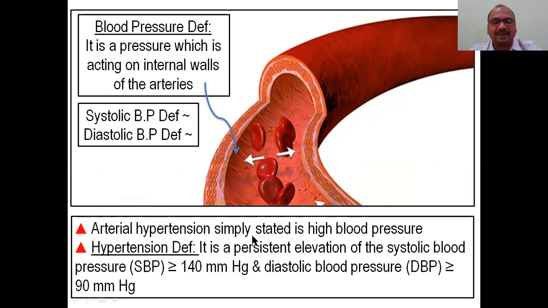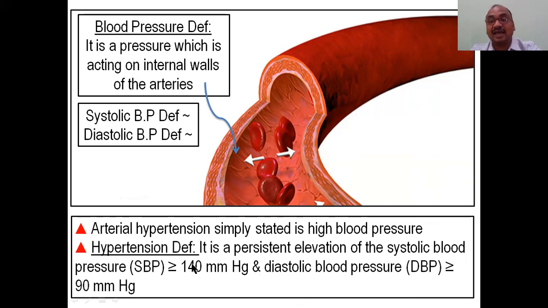So, arterial hypertension. See here, the hypertension definition. Hypertension means a persistent elevation. They will check three times, four times. If they check once and it is 140, they will not consider it. Persistent elevation of the systolic blood pressure, SBP, greater than or equal to 140 mm of Hg, and diastolic pressure greater than or equal to 90 mm of Hg.